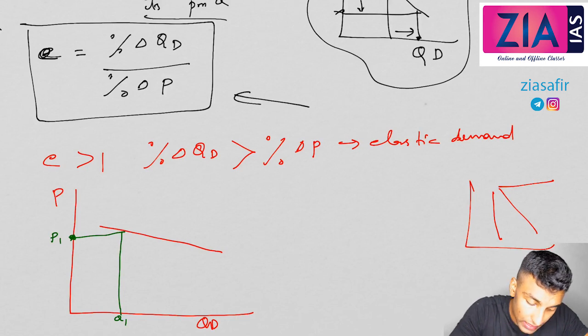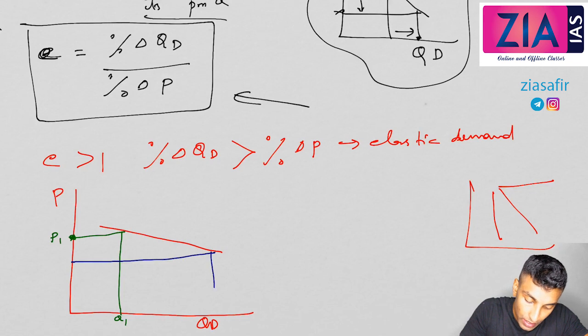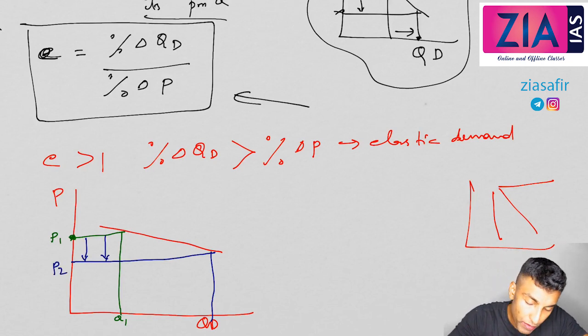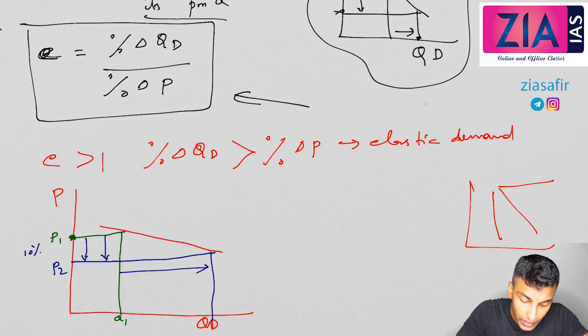Now let's take a different scenario. Price is reduced. So you can see here price is coming down. Obviously quantity demanded will be more, but let's suppose this price came from P1 to P2. Let's assume that this is 10%. Do you think that the quantity demanded is increased by 10% or more than that?